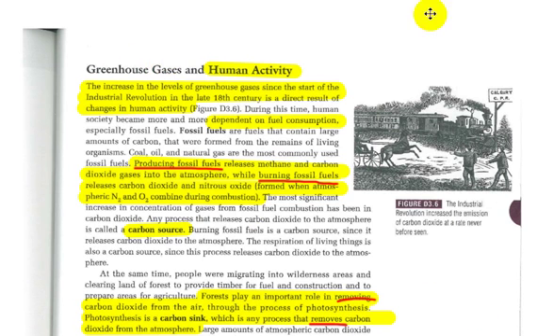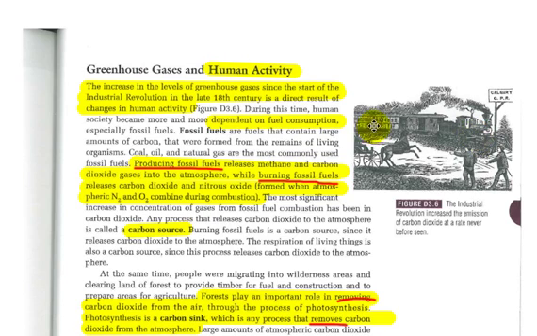All right, greenhouse gases, and looking at human activity. What have we done to have potentially increased the amount of greenhouse gases? So the increased levels in greenhouse gases since the start of the Industrial Revolution in the late 18th century is a direct result of changes in human activity. During this time, human society became more and more dependent upon fossil fuel consumption. That's the key right there.